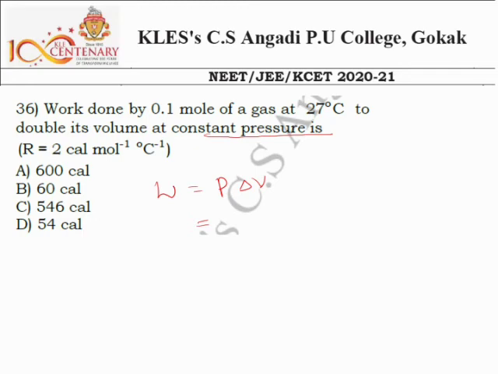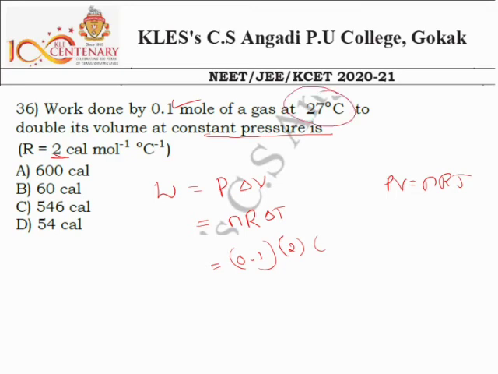PV is equal to nRT. I will write n and the gas constant as it is, and there will be a change in the temperature. The n value, 0.1, they have given here, and they have given the gas constant as 2 calorie per mole per Celsius, so I should take it as 2.